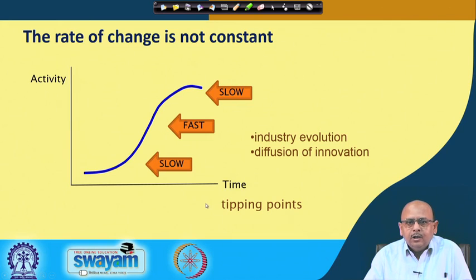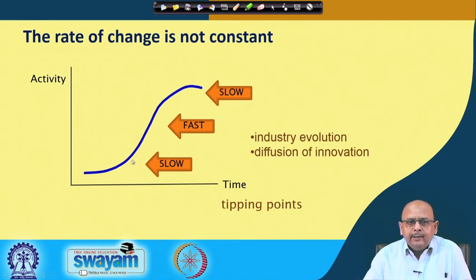The tipping point shows when the change is happening, and why it is happening: because the industry is evolving, you want to bring about development in the organization, you are thinking about growth, and another important thing is you are moving to change your products and services. So, there is a diffusion of innovation. Now, if you look at different time periods, these are the different tipping points that are given here.